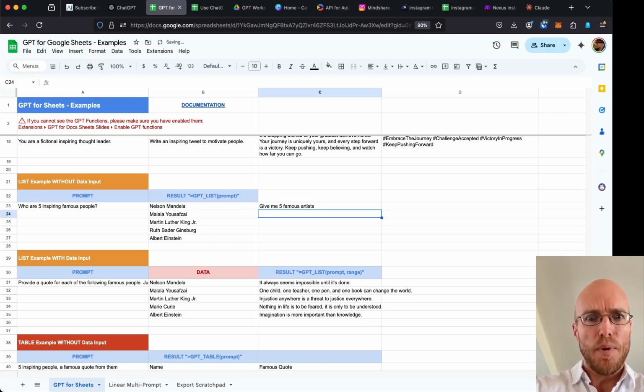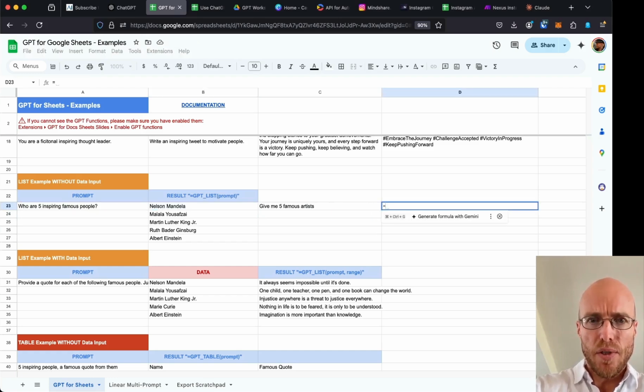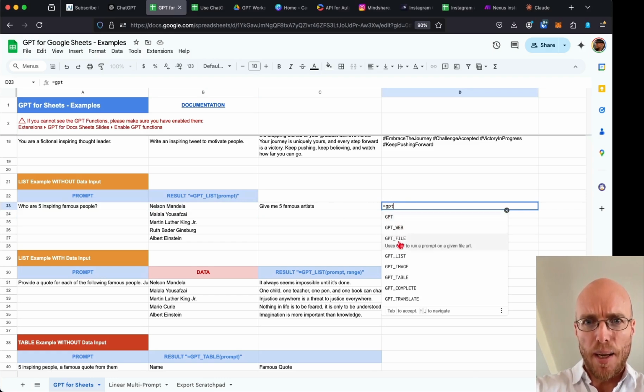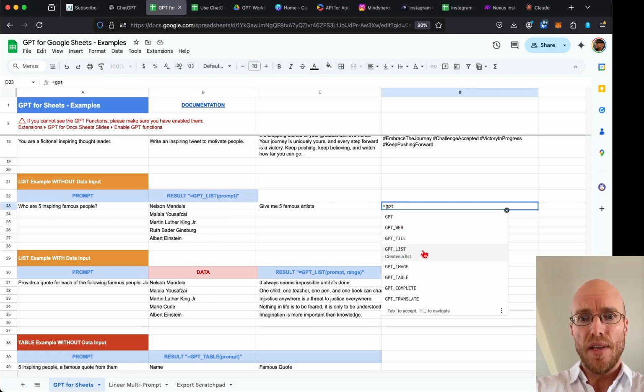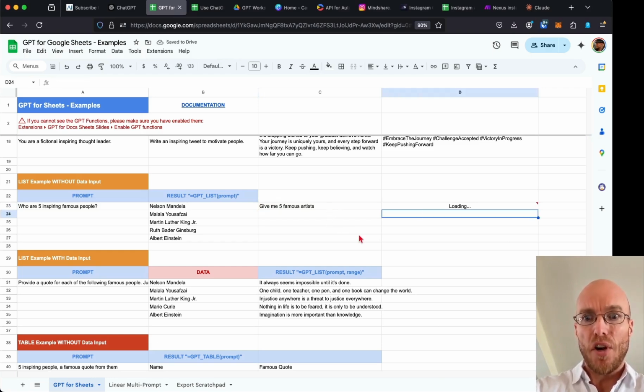That's going to be my little experiment again. Equals GPT, and what's nice is it comes up with the options that this extension or add-on gives you. I'm going to say list, close the bracket, and now it should give me 5 famous artists, and it fills in the list.